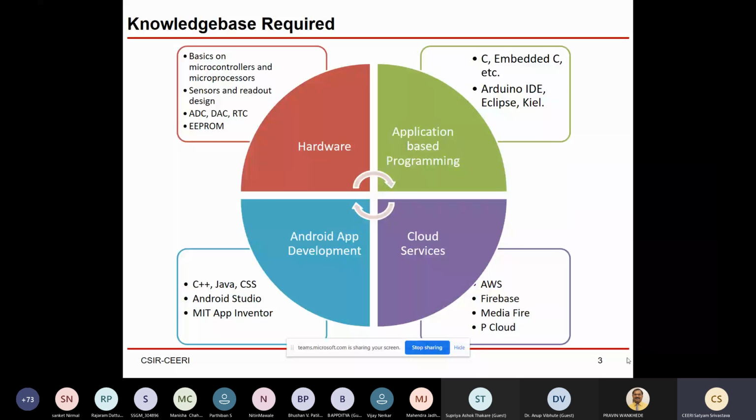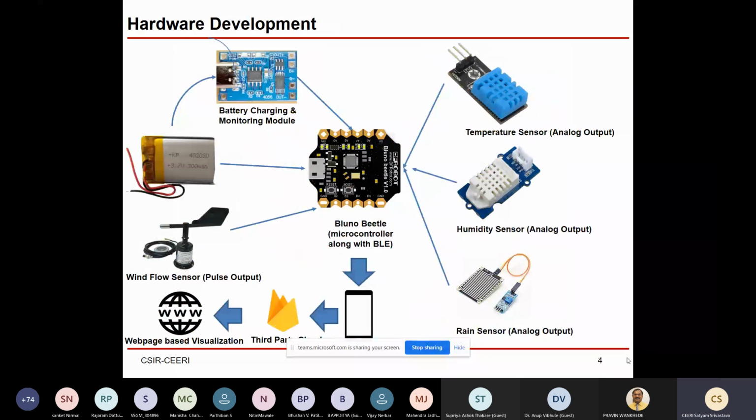So they just, I think, provide this basic data storage and analytics kind of a platform. So that's why I selected this Firebase for this session.